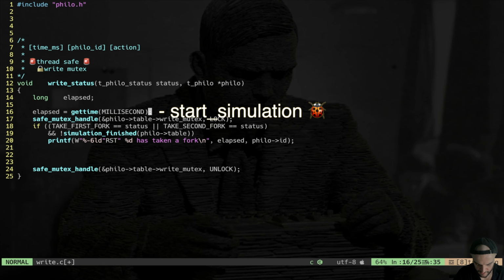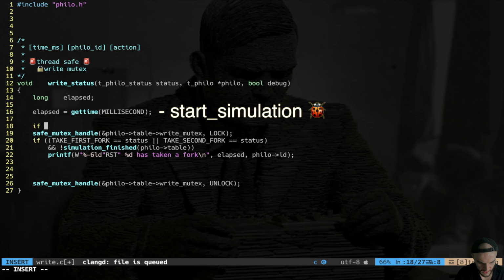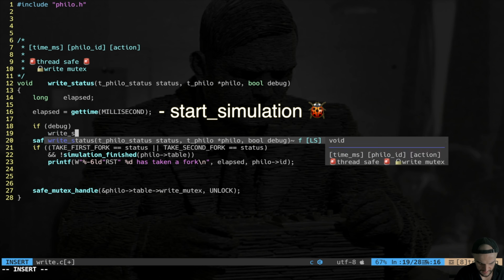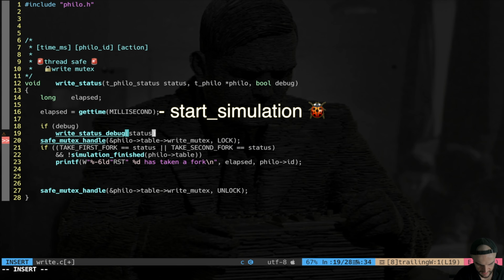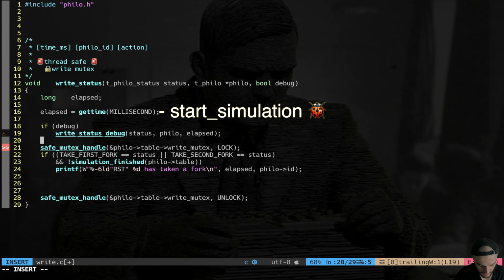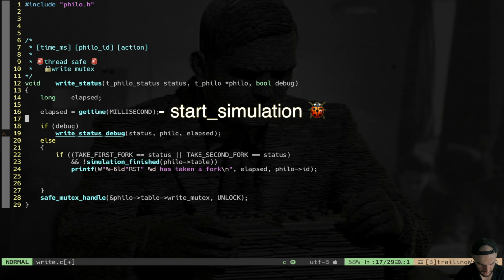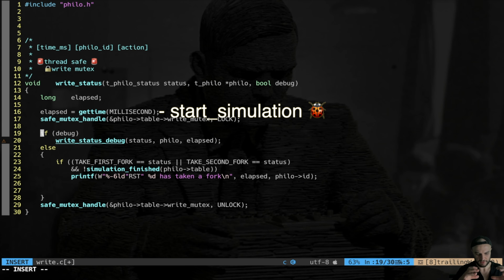The thing is that I want a write status which is also in a debug mode. So at the very top, I'm gonna use a boolean, which is a boolean debug. And here I say, if debug is true, you call another function that I call write status debug, and I pass status, the pointer to philosopher, and elapsed, the time. Else we are gonna use this. Important thing is that this has to be done at the very top. So I've wrapped around this logic the locking and unlocking of the mutex, and then I will implement. Now this is pretty repetitive, there's no need to explain, I will show you the final result.